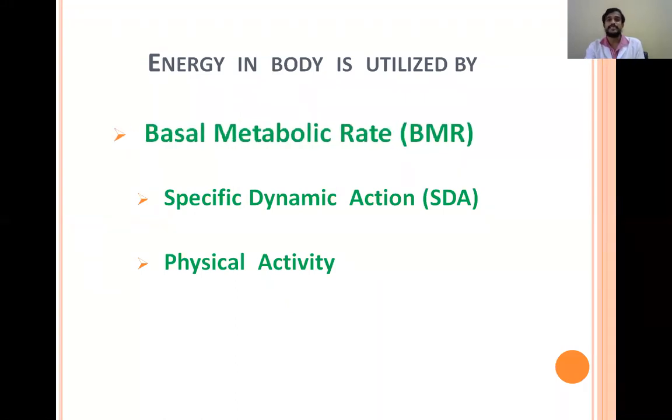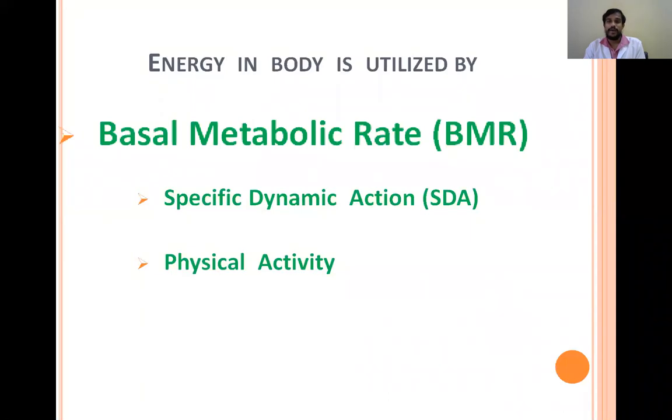So what is this basal metabolic rate? Basal metabolic rate is the minimum energy which is utilized even though we are at rest. Even though we are at rest, some minimum amount of energy is required for the survival of the human being.